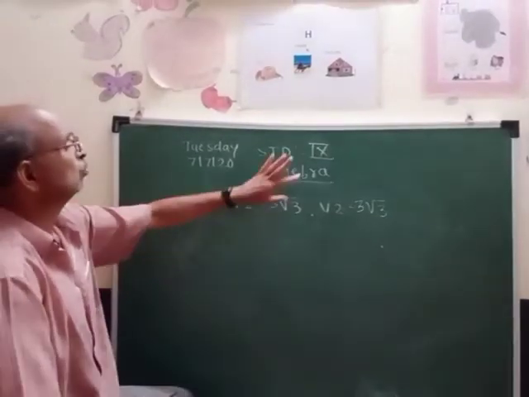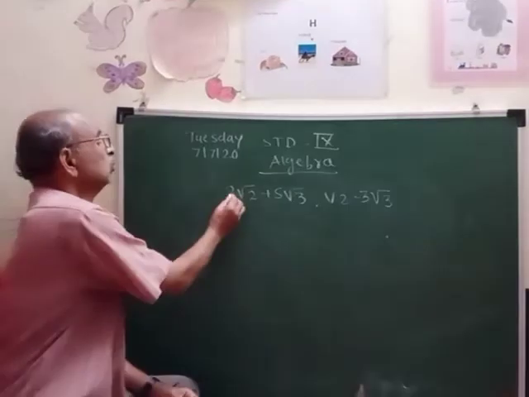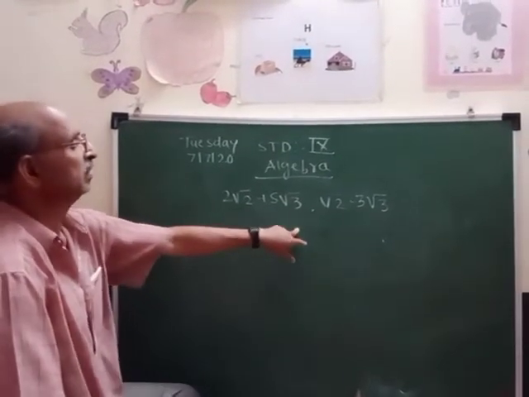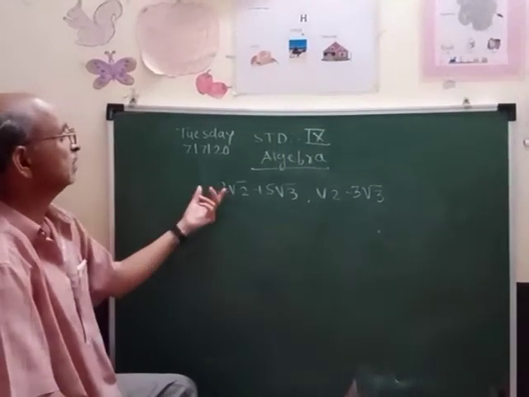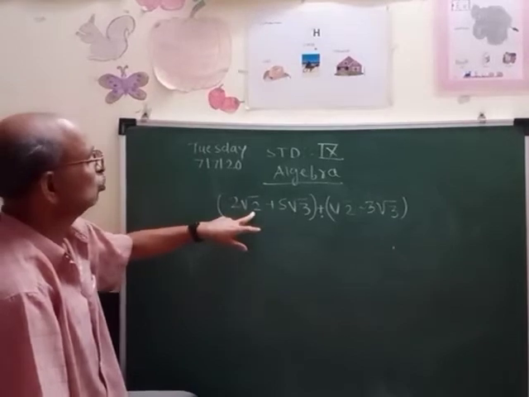Good afternoon, students. In the last lecture, we studied how to convert a given rational number into a decimal, whether it is recurring or terminating. Now, we'll see the first bracket, where this 2 root 2 is there.